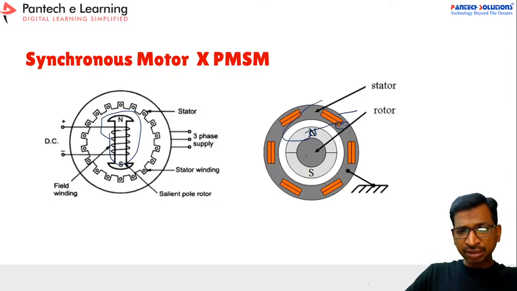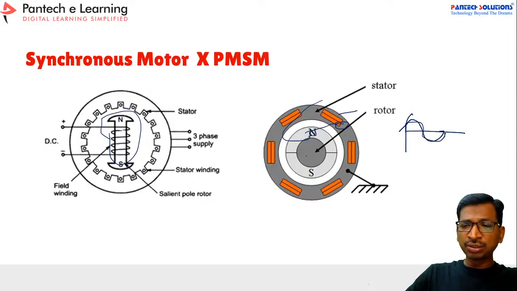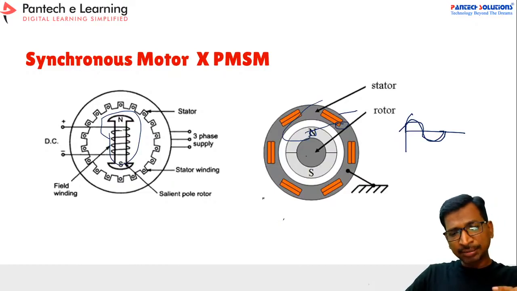Then the resultant flux keeps on varying like this, so this rotor will follow this angle. That's why we are calling it a permanent magnet synchronous motor. The advantage is we can avoid the excitation. Second, due to the excitation in the synchronous motor, the loss and noise of the motor is huge.